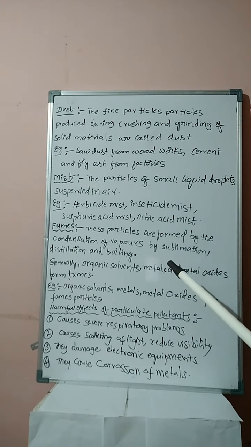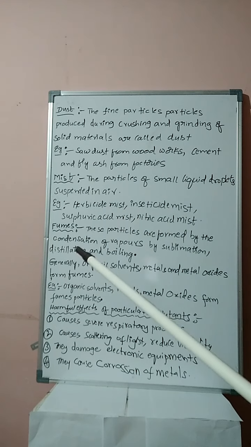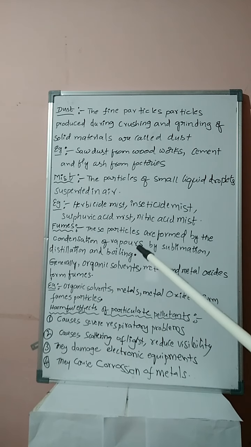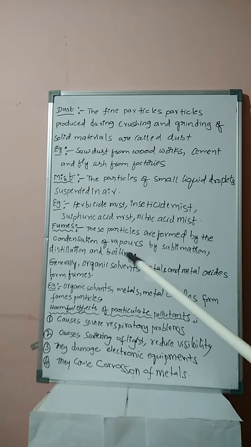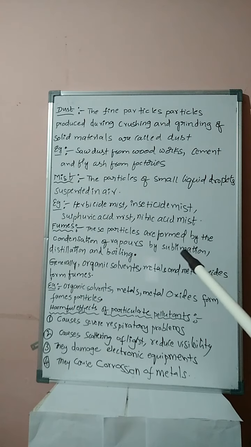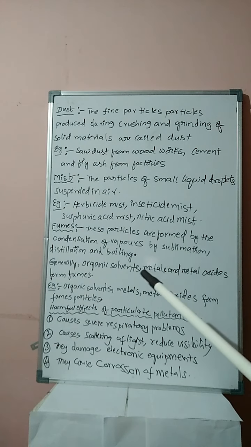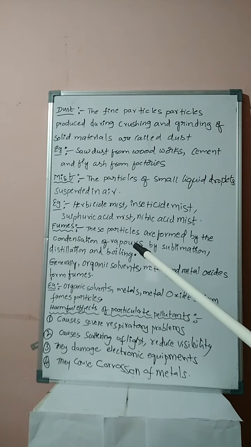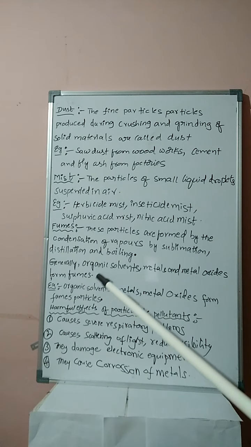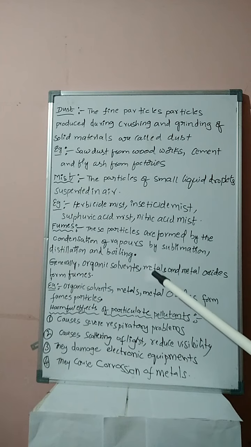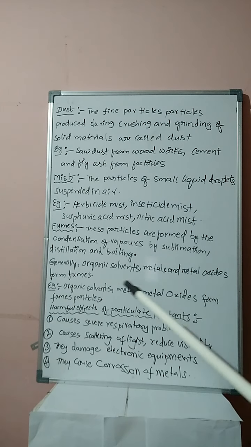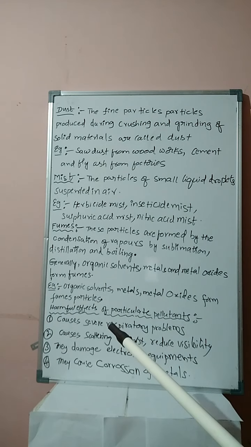Concentrate more, students. During sublimation, distillation and boiling, vapors are obtained, and those vapors condense together to form fumes. Generally, organic solvents, metals and metal oxides form fumes.